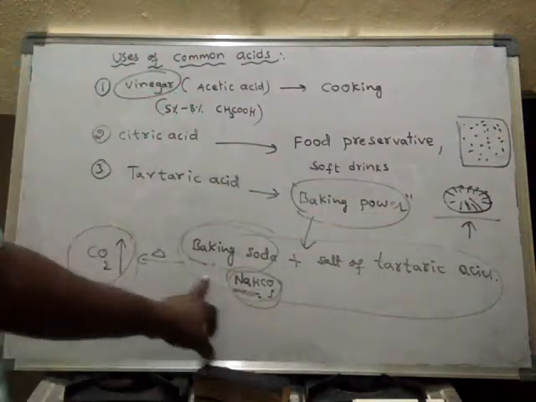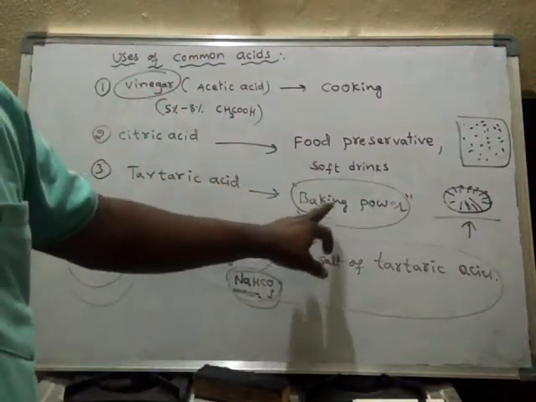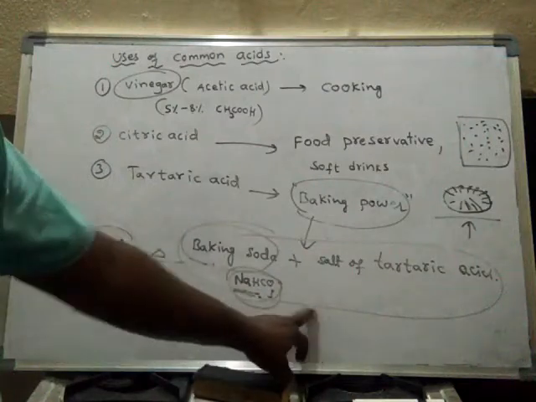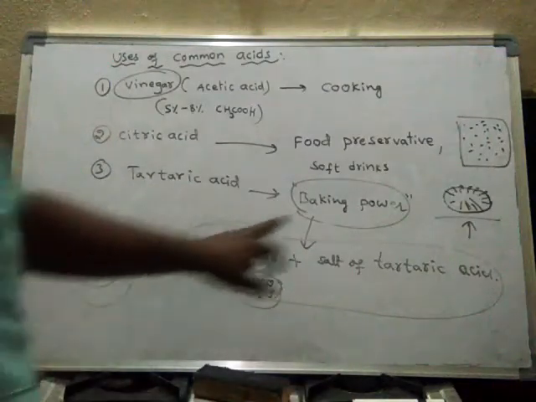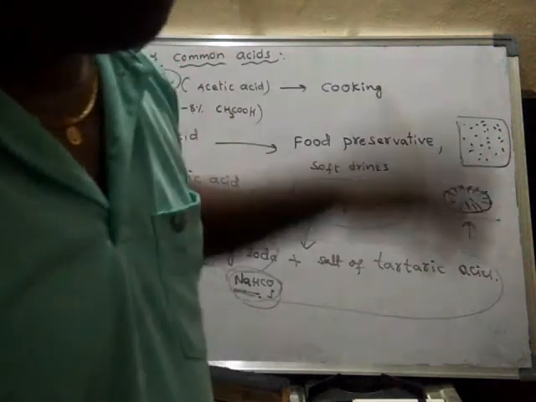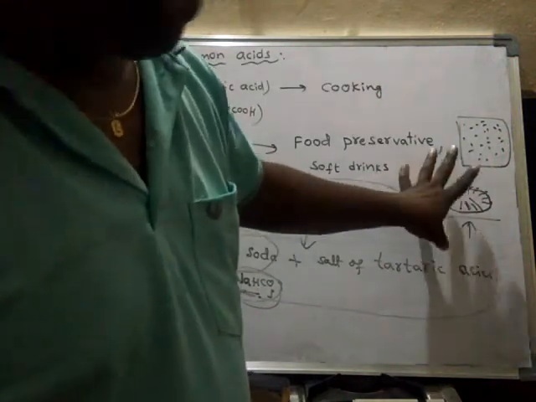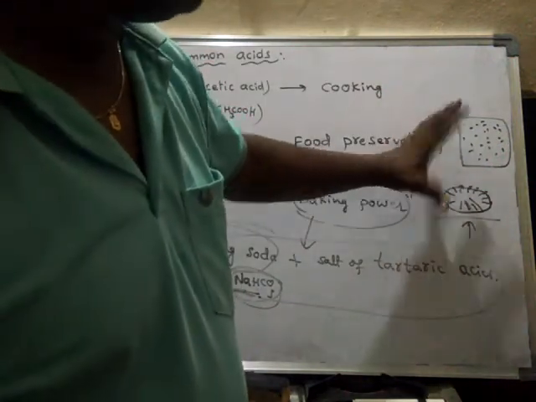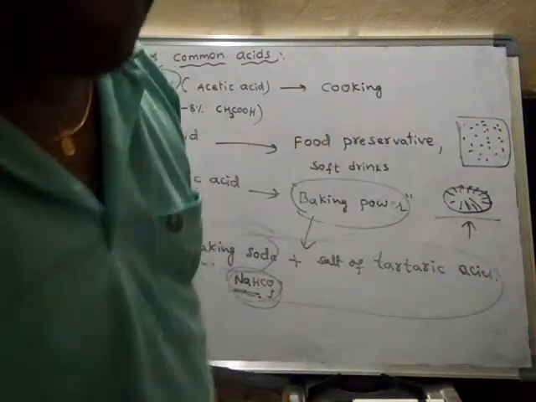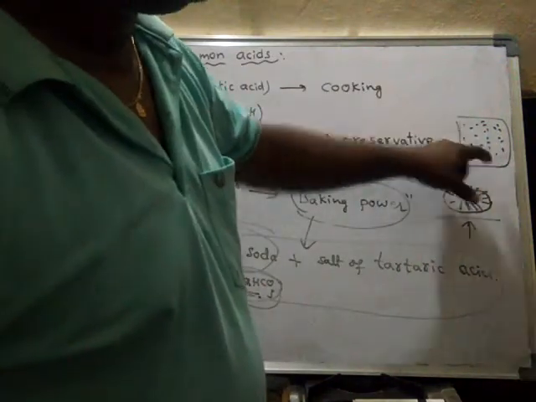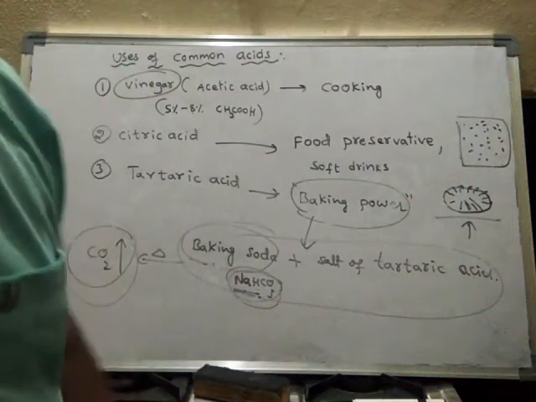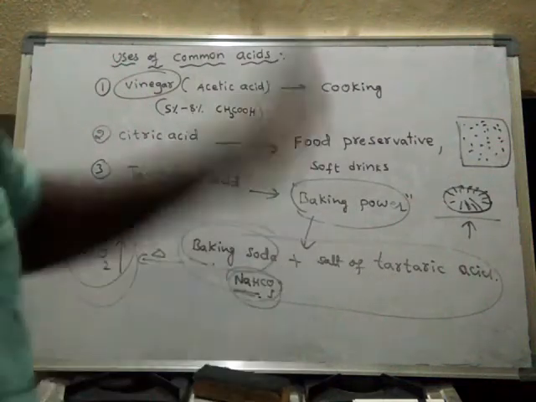Upon heating, these two substances react with each other to form carbon dioxide, and carbon dioxide will escape through that lump of flour, making it swell many times, and finally it forms a cake-like material with very tiny holes, or very tiny pores.